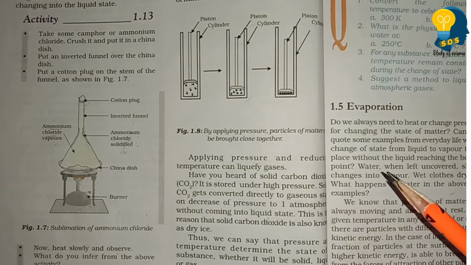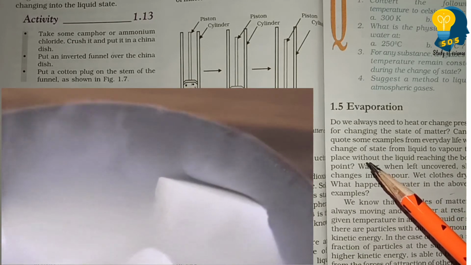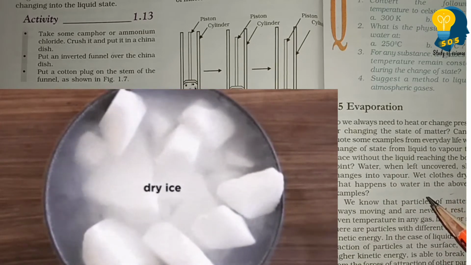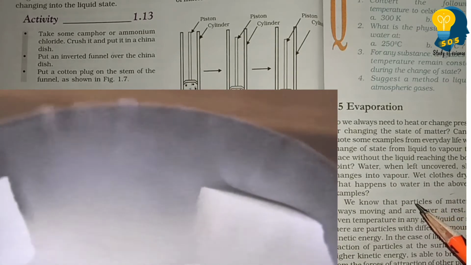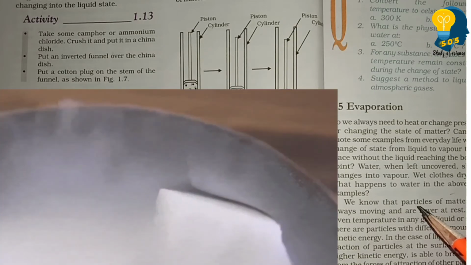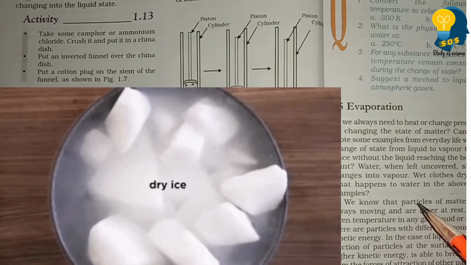And another example is dry ice. We call it solid carbon dioxide. See, solid carbon dioxide also will be in the solid state and it directly changes its state from the solid to the gas without undergoing into liquid.